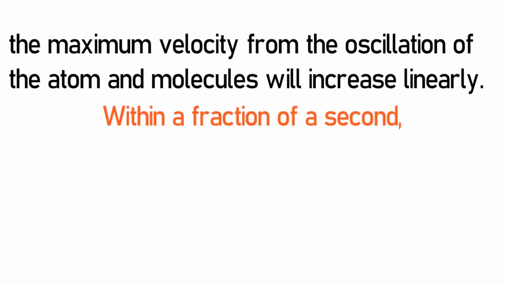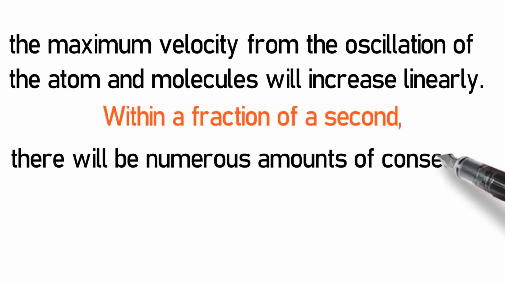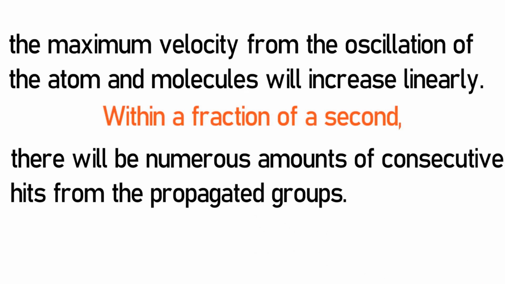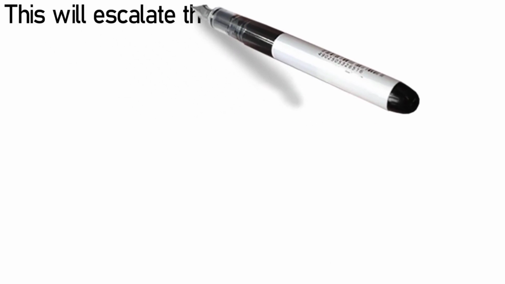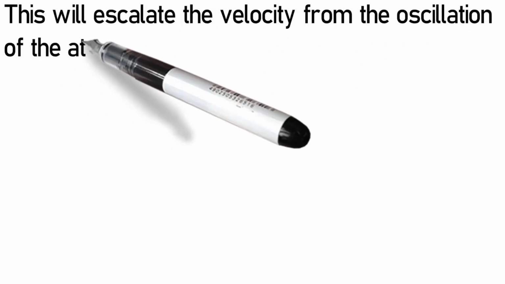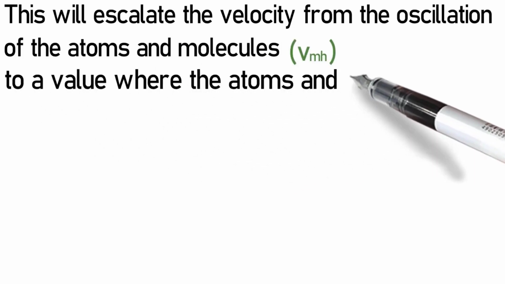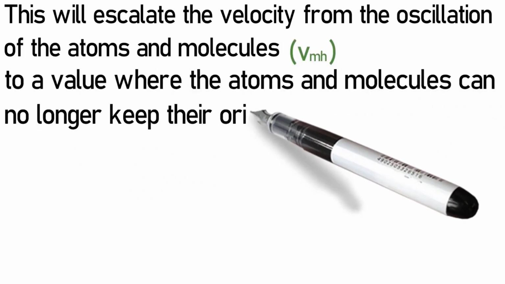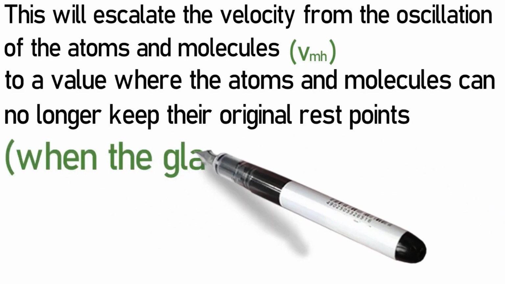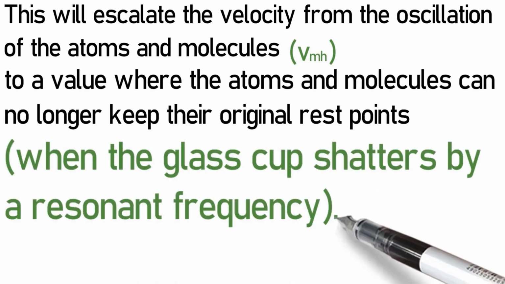Within a fraction of a second, there will be numerous amounts of consecutive hits from the propagated groups. This will escalate the velocity from the oscillation of the atoms and molecules, Vmh, to a value where the atoms and molecules can no longer keep their original rest points, when the glass cup shatters by a resonance frequency.